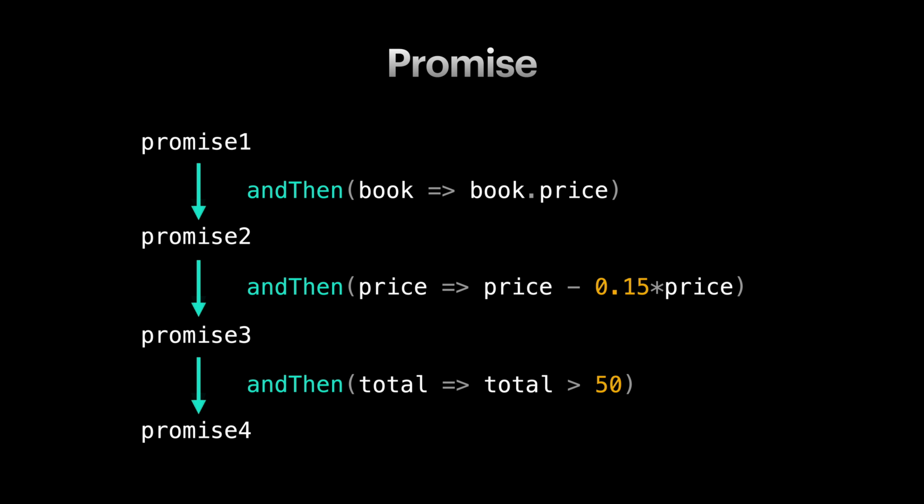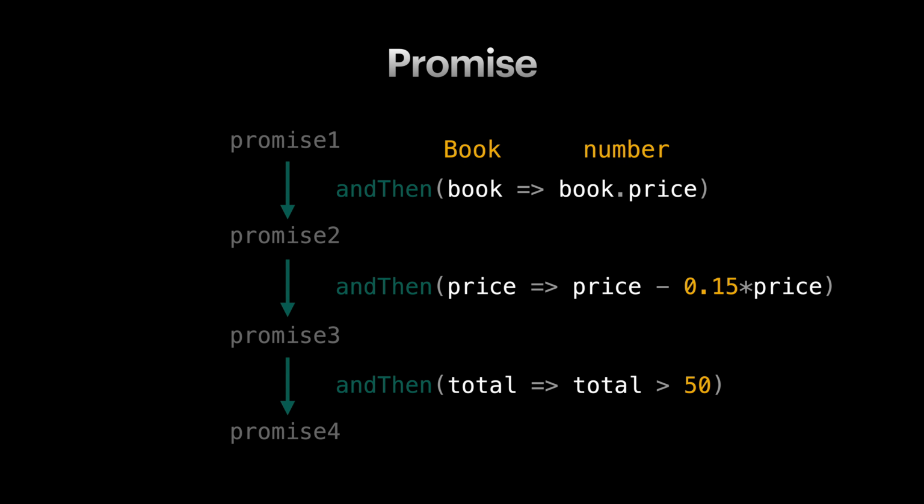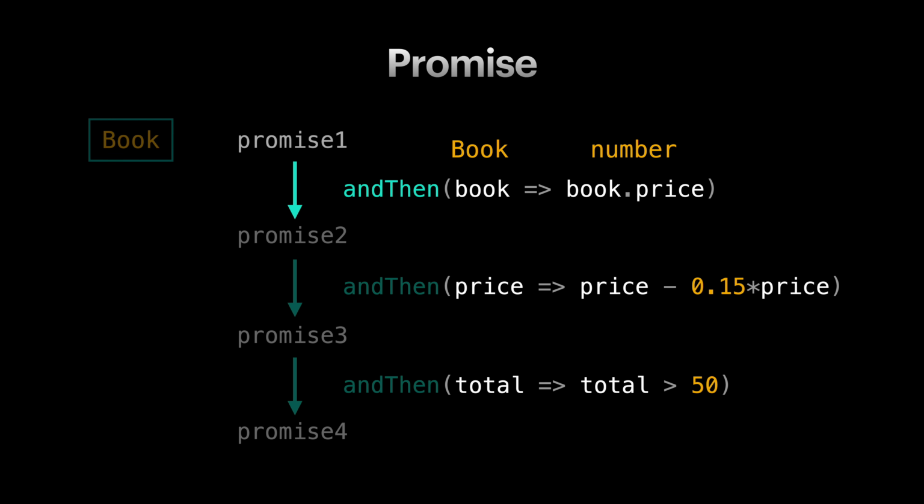Let's look at the types in our example. The first callback receives an input of type Book and returns a number. By knowing the type of our callback, we can now say promise 1 is of type Promise of Book and promise 2 is of type Promise of number. The promise acts like a wrapper around our types, and our andThen function seems to lift our initial callback and creates a new function whose input and output are wrapped in promise.